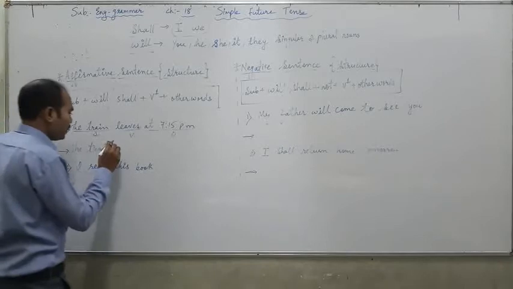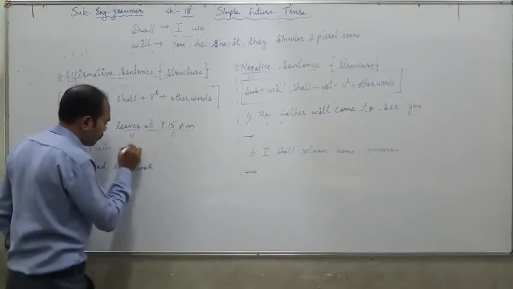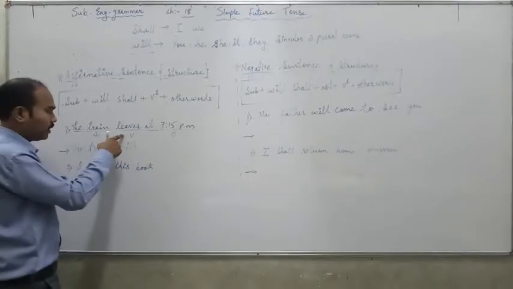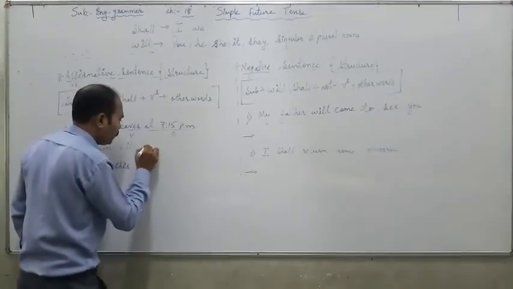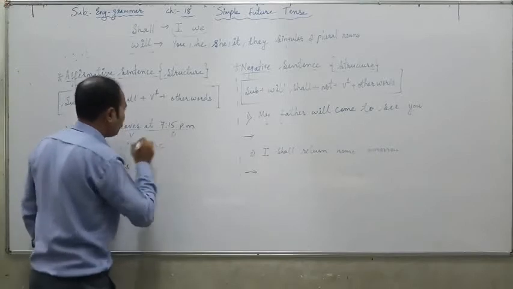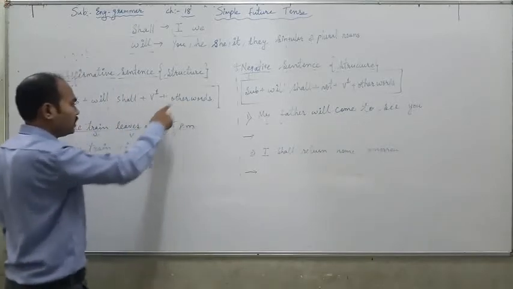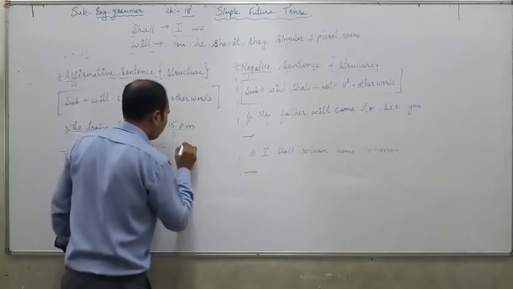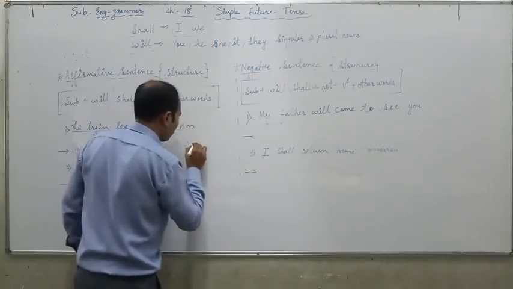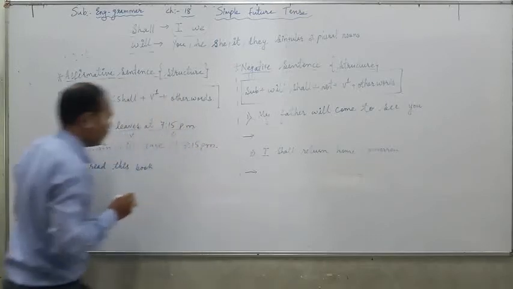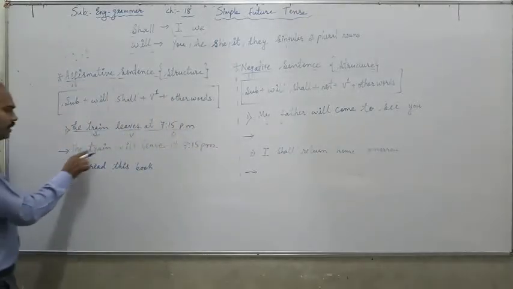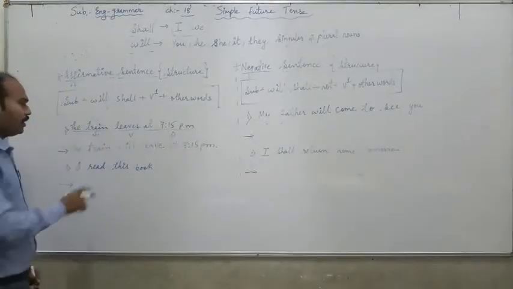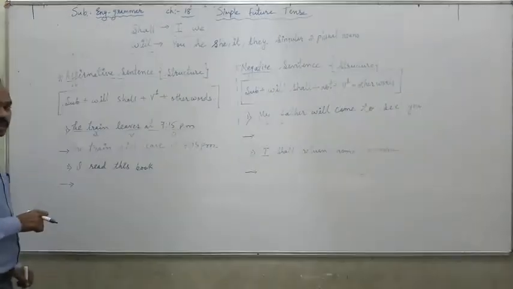So the train will, then the first form of the verb, leaves. The first form is leave, L-E-A-V-E, leave. After that other words, at 7:15 p.m. So the answer is, the train will leave at 7:15 p.m. In this way we have to convert it into simple future tense, affirmative.